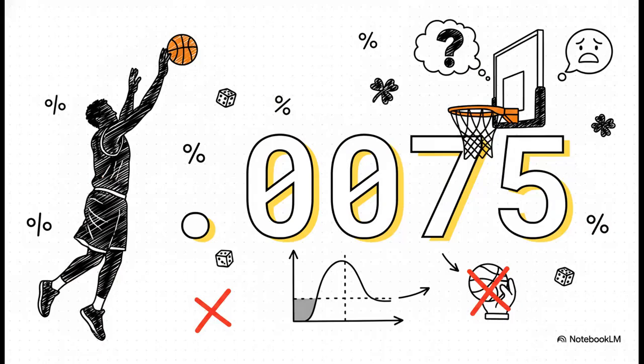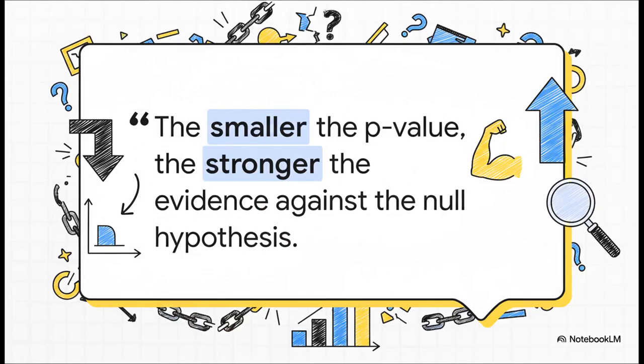And there it is. The actual calculated p-value for our basketball player is 0.0075. Let's put that in plain English. That means there's only a 0.75% chance, not even a 1% chance, that a true 80% shooter would shoot this badly just because of random luck. That is incredibly unlikely. And here's the bottom line, the simple rule of thumb.